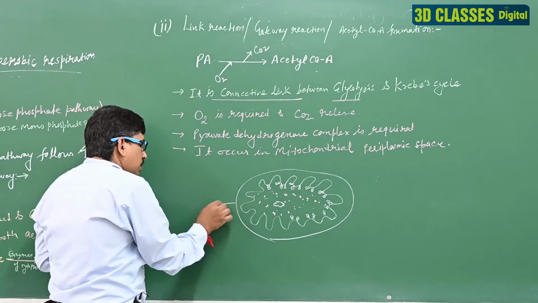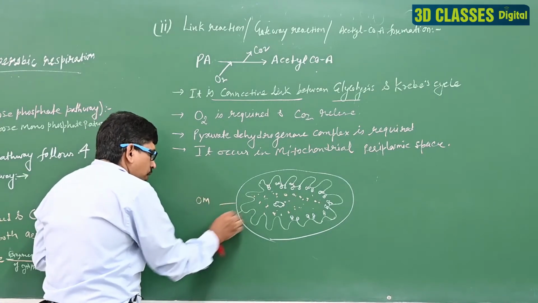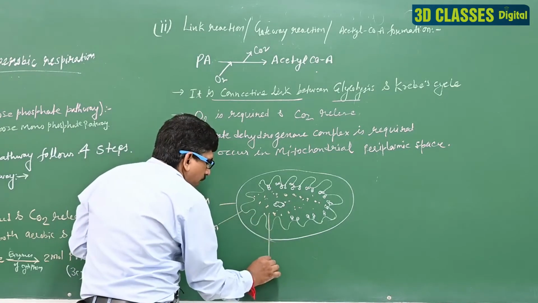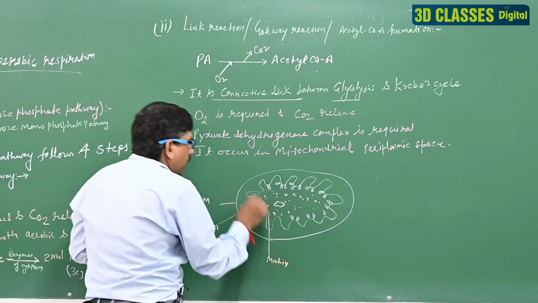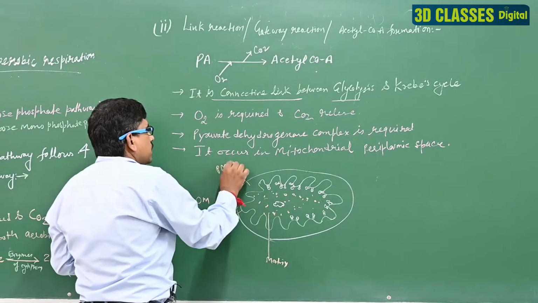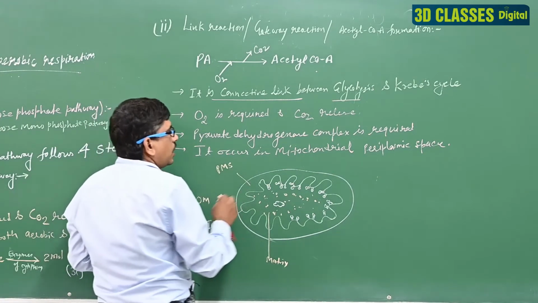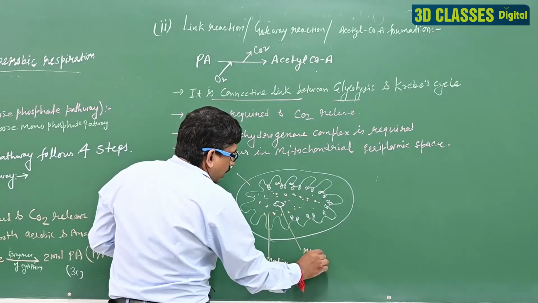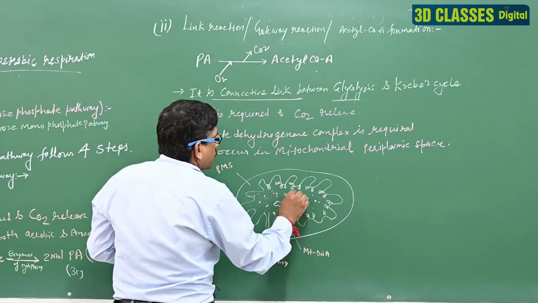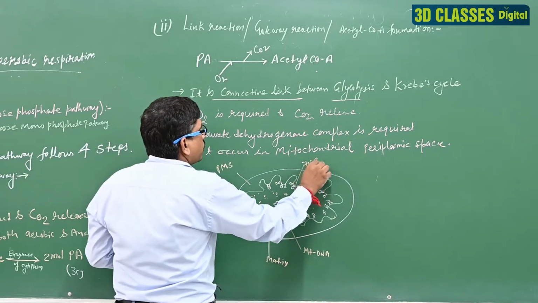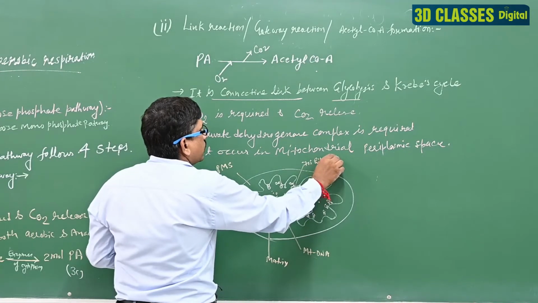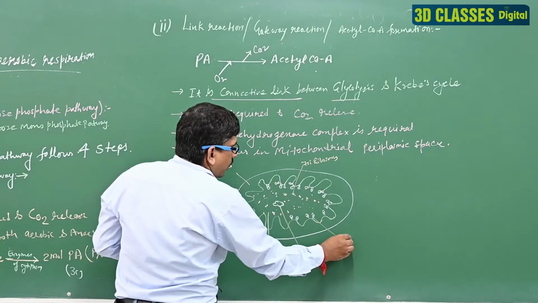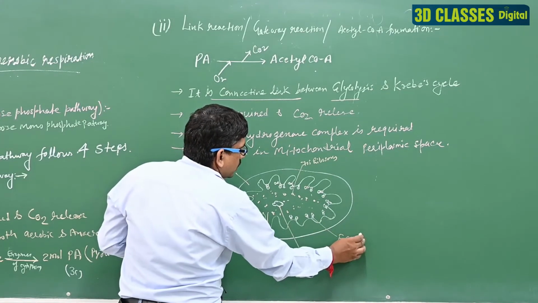So this is known as the outer membrane, this is known as the inner membrane, this is known as the matrix, this is known as the PMS, perimitochondrial space, and these are known as the mitochondrial DNA. These are the 70S ribosomes, and these are the F1 particles.